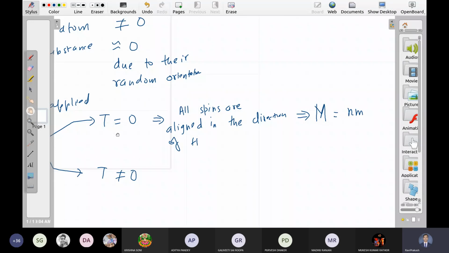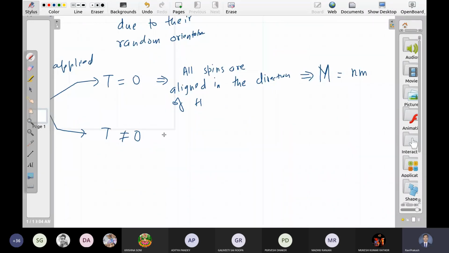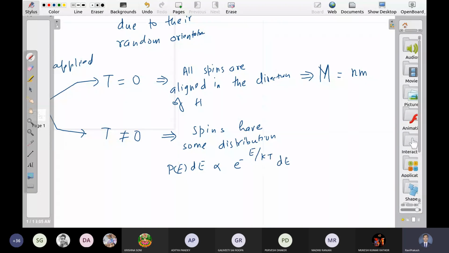But if T is not equal to 0, then spins have some distribution. Okay. And that distribution is given by this Maxwell-Boltzmann distribution. And obviously m is now smaller than this number.